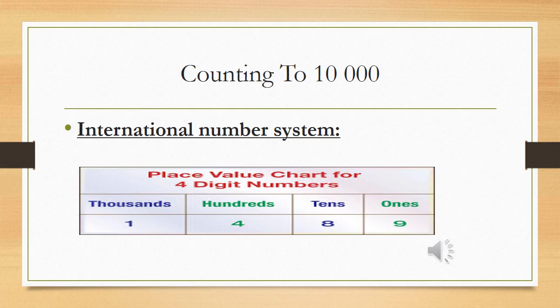In ones there is only one digit. In tens there are 2 digits, in hundreds there should be 3 digits, and in thousands there should be 4 digits, and so on. So this number is 1489. Understand class?